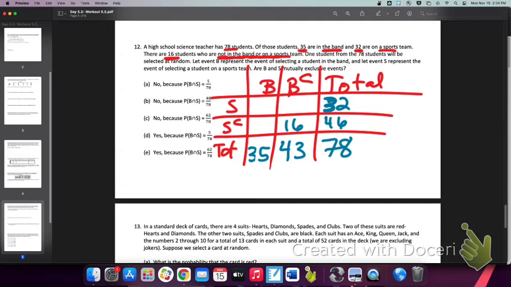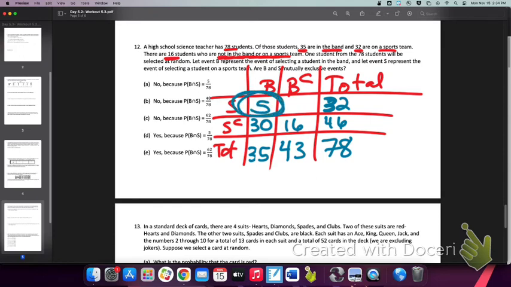If 46 of the students do not do sports and 16 of them also don't do band, how many of them don't do sports but they do band? 30. And the only one we care about is right here. Are there any kids that overlap between band and sports? Yes. How many? 5.